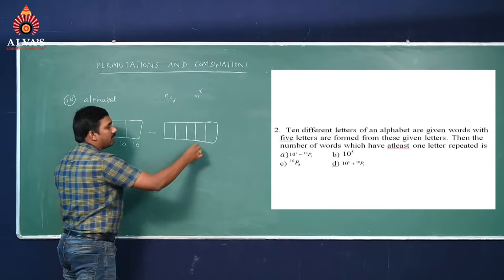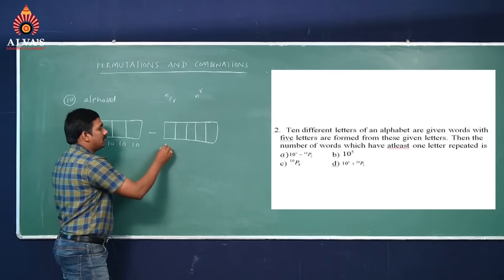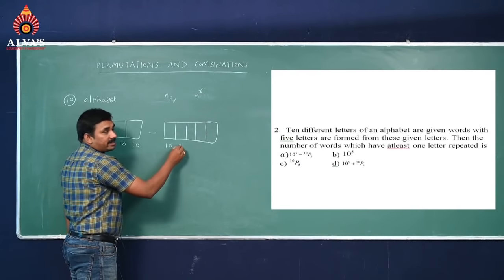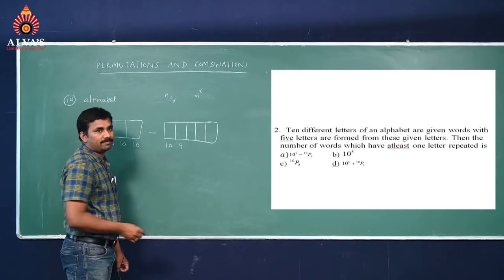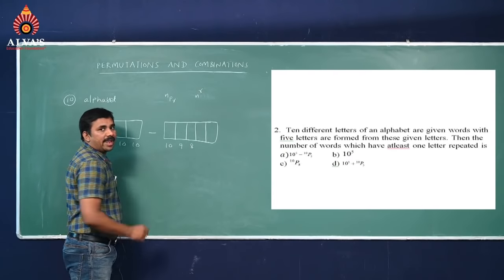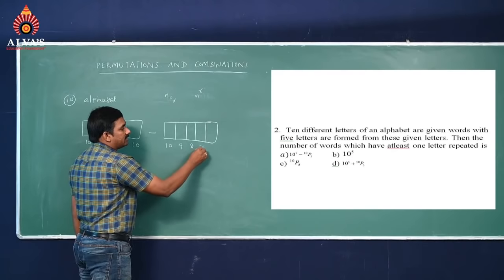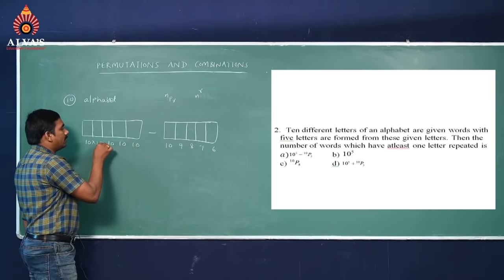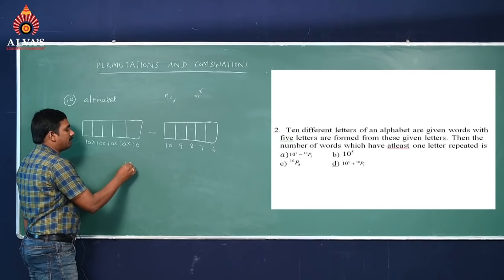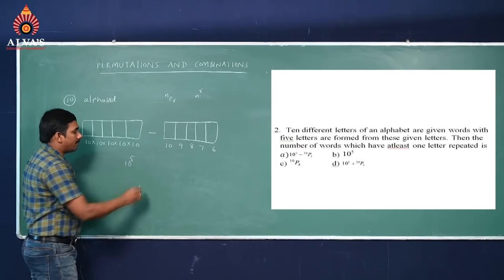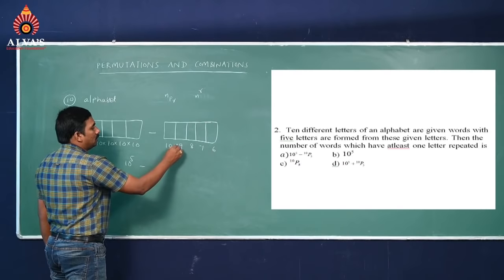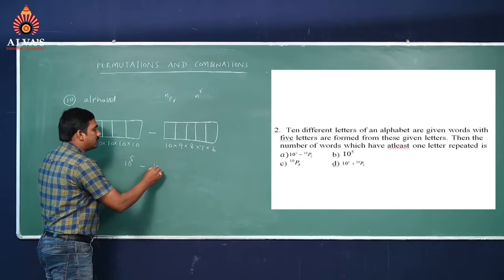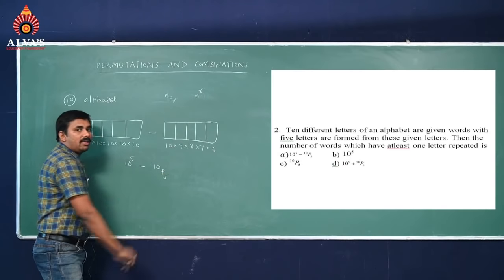In the non-repeated case, the first letter has 10 possibilities, the second has 9, the third has 8, then 7 and 6. So the product becomes 10 power 5 minus 10 into 9 into 8 into 7 into 6. In other words, we write it as 10P5.